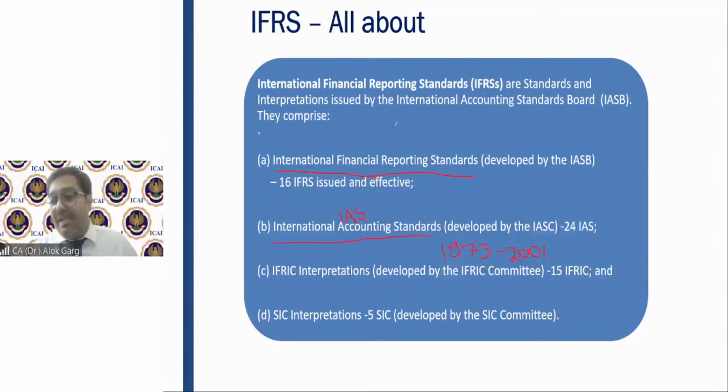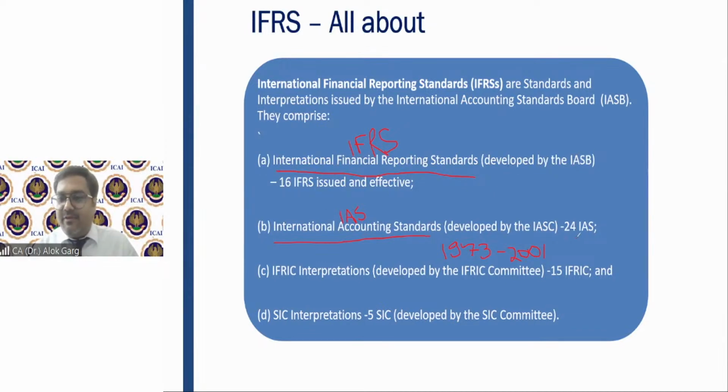So friends, globally you have two sets of standards, IFRS plus IAS, right? The names are different, but IAS plus IFRS is equal to IFRS. In the name of IFRS, they started issuing standards after 2001.